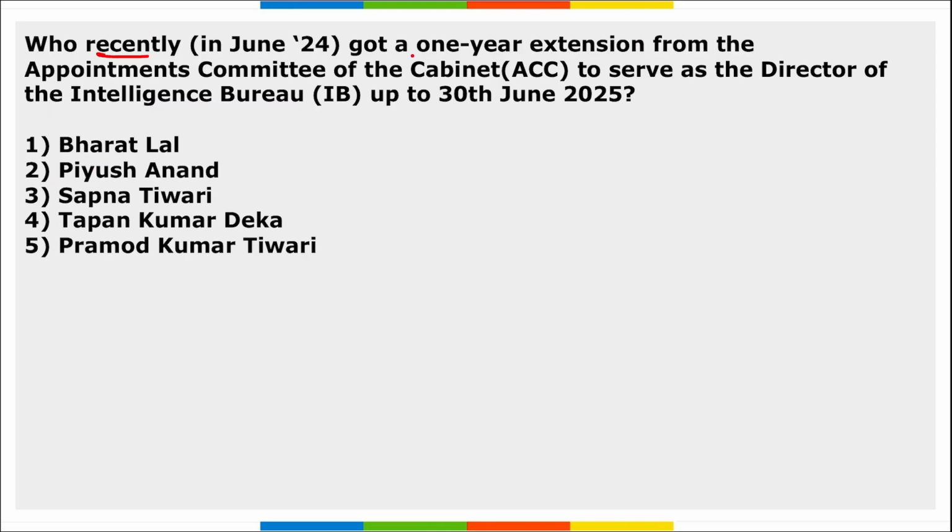Next, who recently got a 1-year extension from the Appointments Committee of the Cabinet to serve as the Director of IB, that is Intelligence Bureau, up to 30th of June 2025? So Tapan Kumar Deka, right, he got a 1-year extension from ACC to serve as the Director of IB. He will continue to serve as the Director of IB till 30th of June 2025.